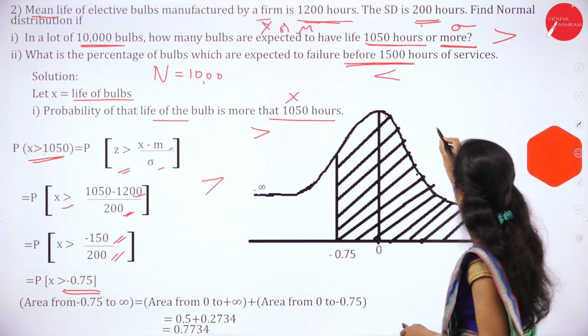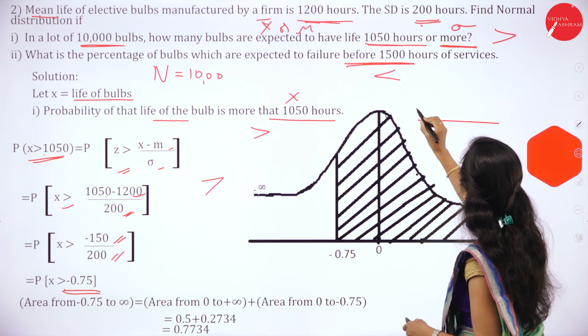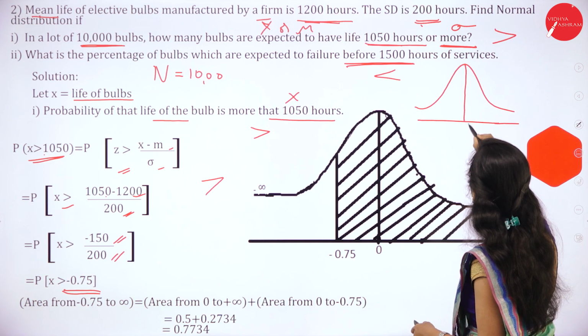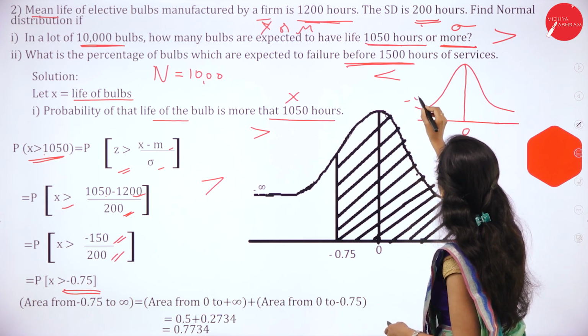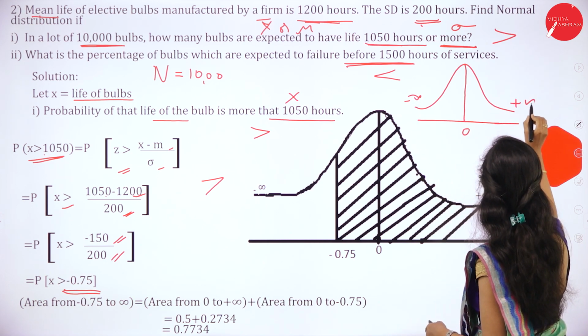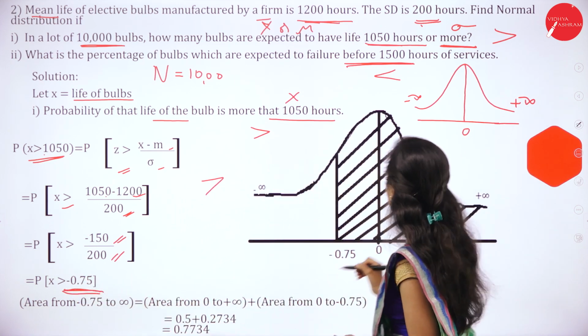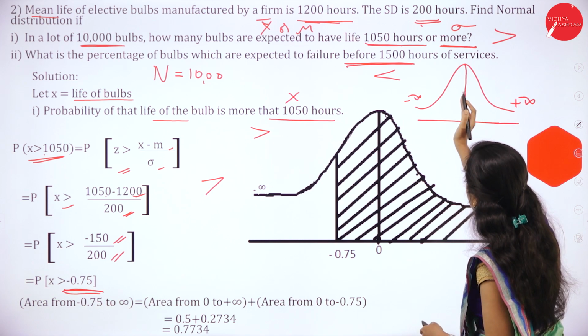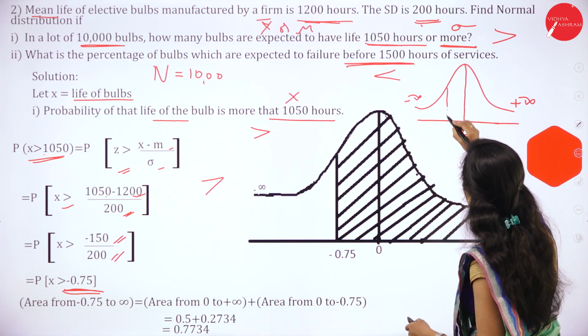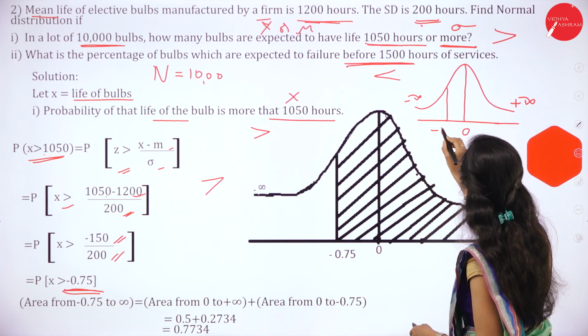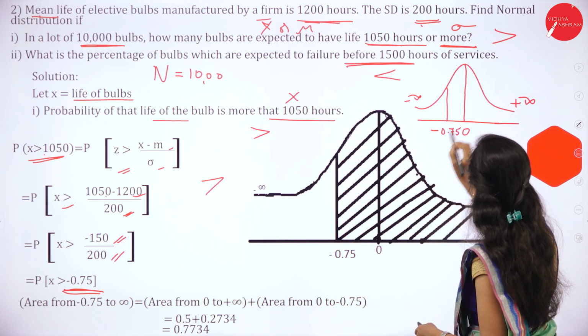Now we have to draw the normal distribution, that is the bell-shaped curve. So 0, minus infinity, plus infinity. Now it is minus 0.75. Here minus means left side, so 0.75 will come here. So minus 0.75.